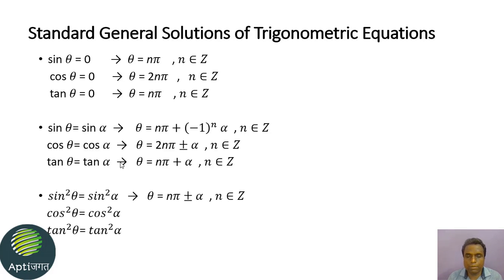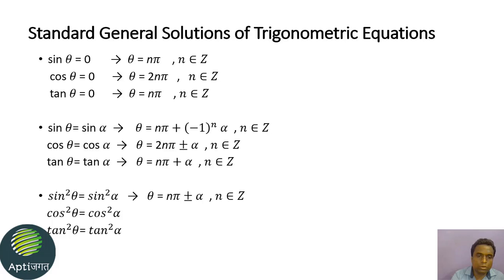Now we will see another type of trigonometric equation. Up till now we have studied trigonometric equations only with degree 1. Here the degree of the trigonometric ratio is 2. If sine square theta is equal to sine square alpha, then the generalized solution will be n pi plus or minus alpha.